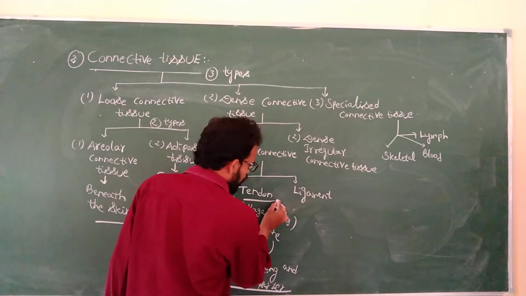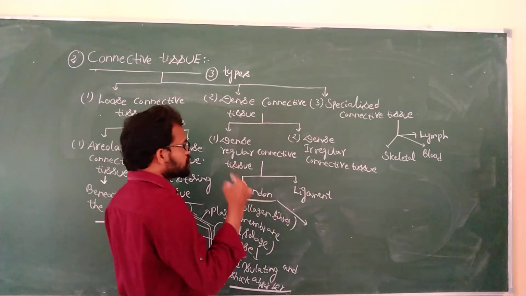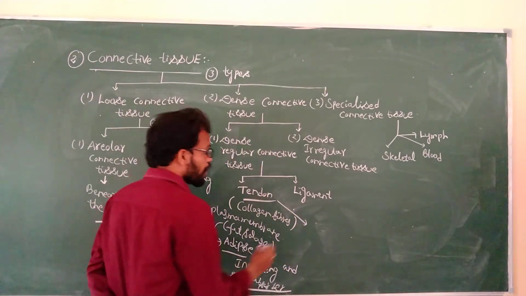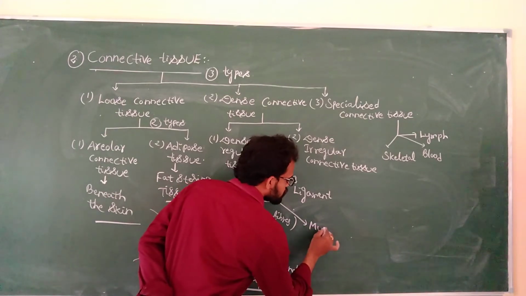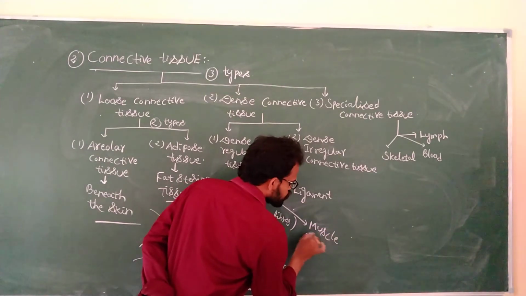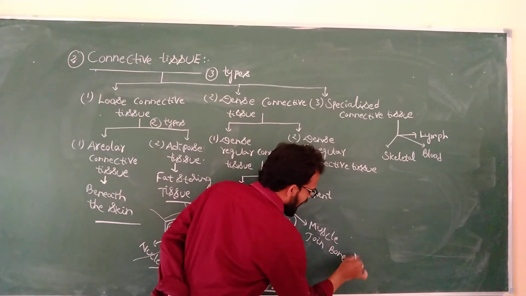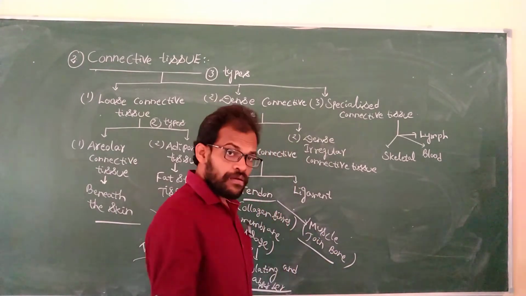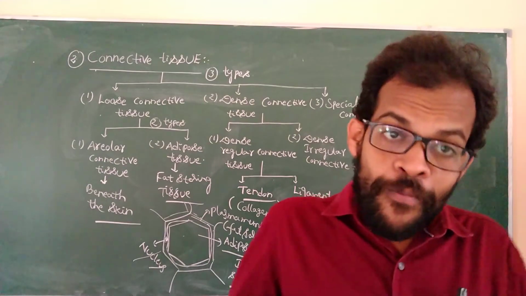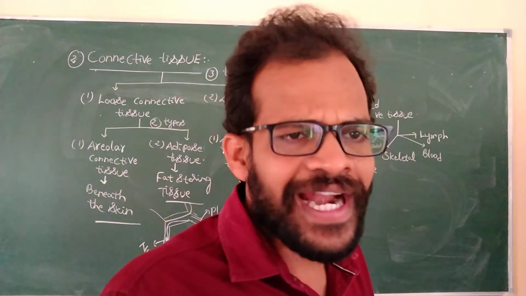The tendon means muscle joined to the bone. Muscle joined to the bone is known as tendon. Bone joined to the muscle is known as tendon only.